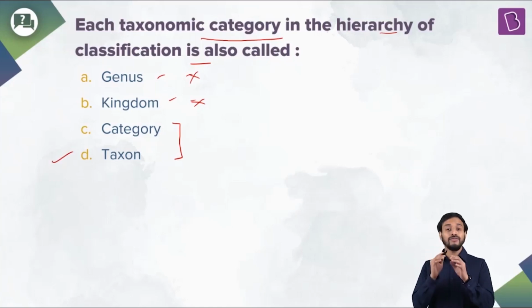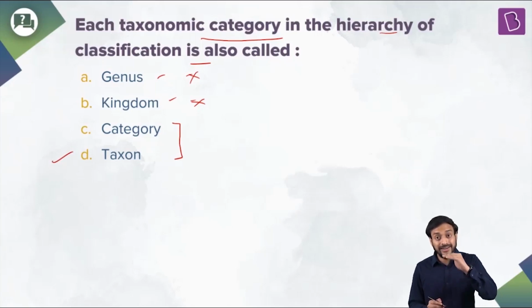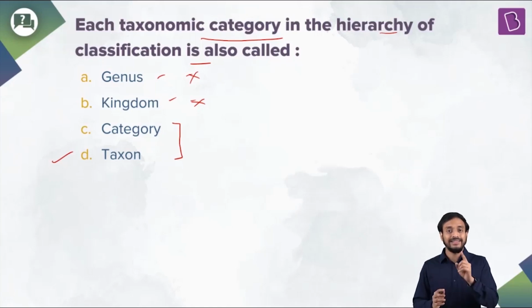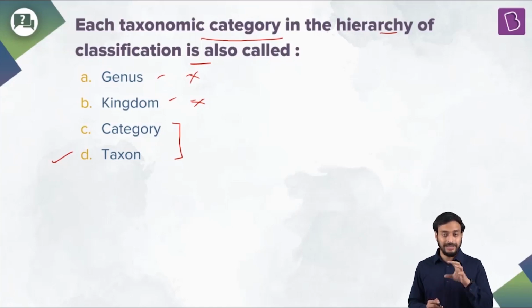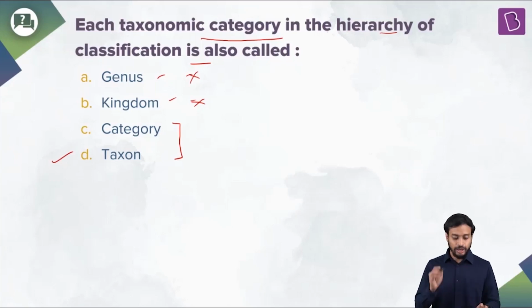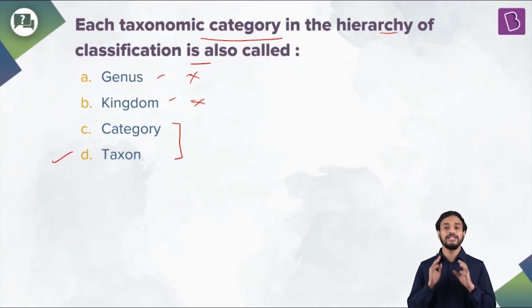But you have to know the actual differences, because there are certain differences. As I told you, these represent the rank, like kingdom, phylum, class, order, family, genus, species. These all are the ranks. Now within this, the taxons are assigned. Taxons are the real biological objects like Plantae, Animalia, vertebrates. So these are the taxons. Fine? Okay, great. So option D will be the correct answer for this question.